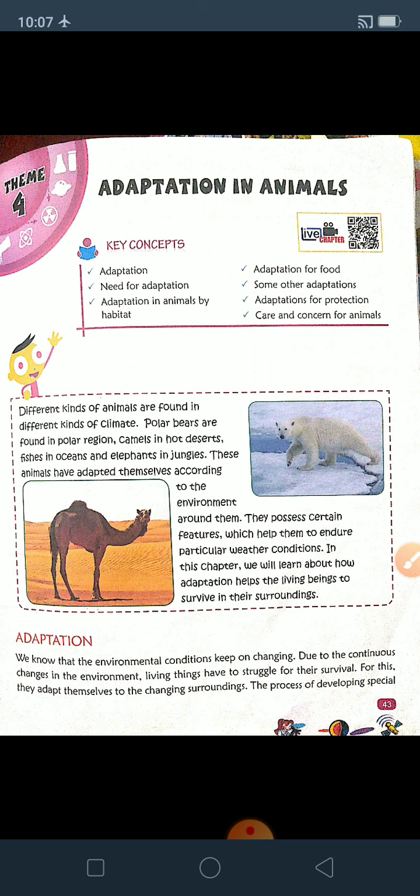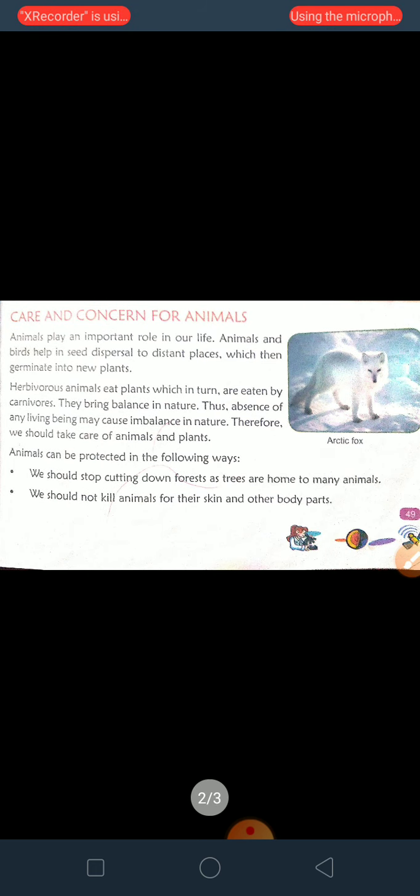When we divide animals by habitat, there are 5 types: terrestrial animals, aquatic animals, amphibians, arboreal animals, and aerial animals. When we divide them according to food, there are 3 types: herbivorous, carnivorous, and omnivorous.